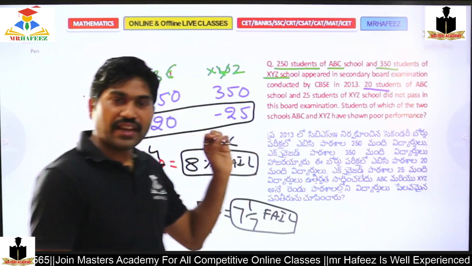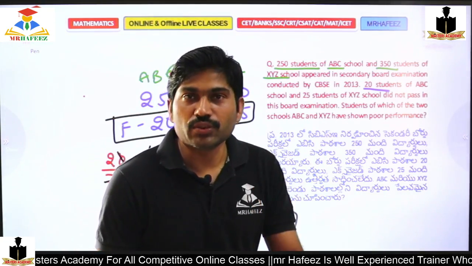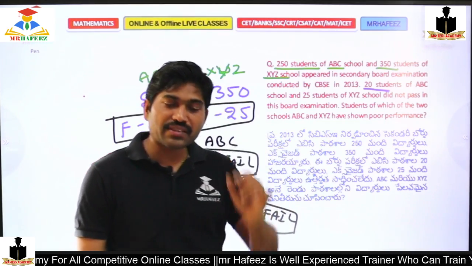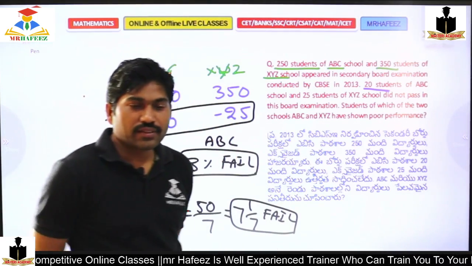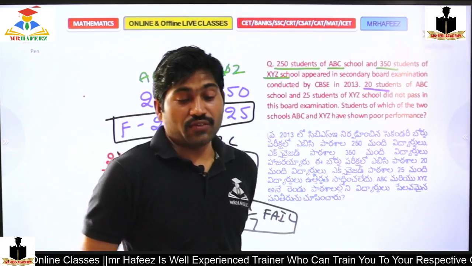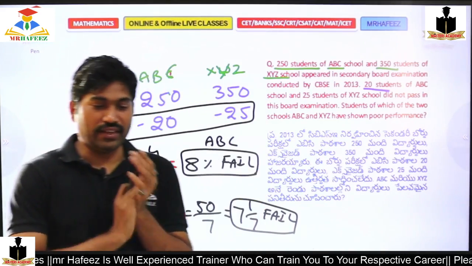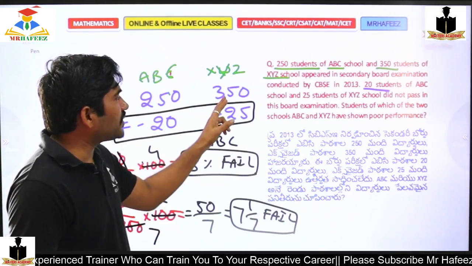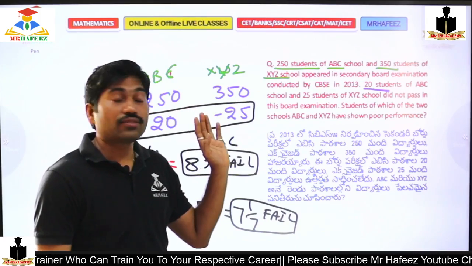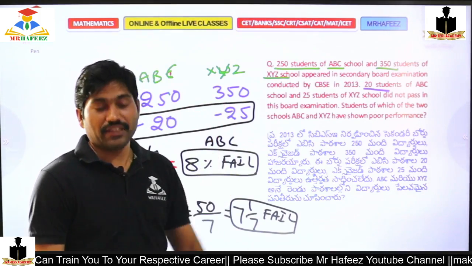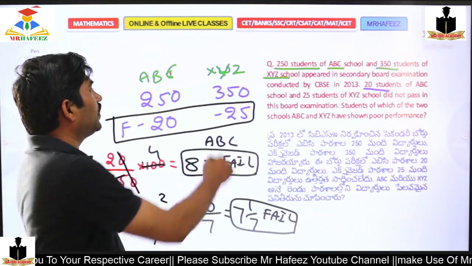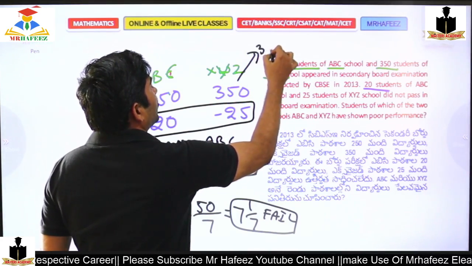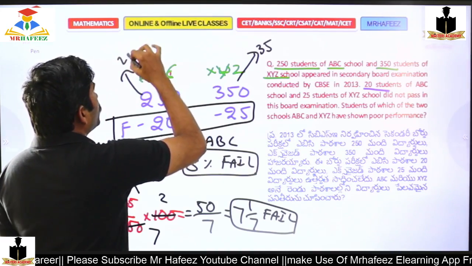In 250, what is the 10% value? 25. Okay, 25 is the 10% value. What is 10% of 350? It's 35. Here it is 35 and here it is 25.